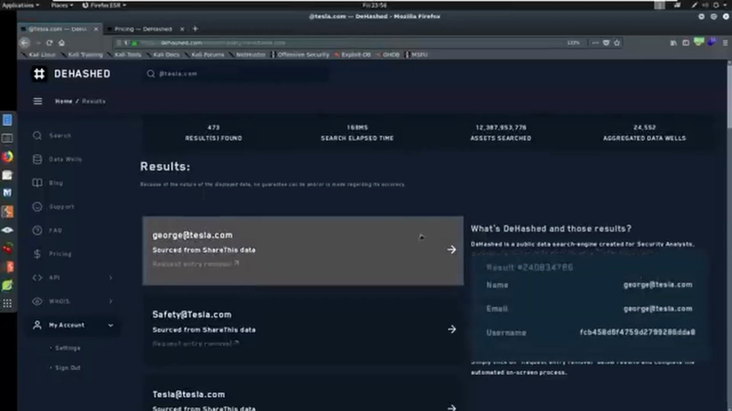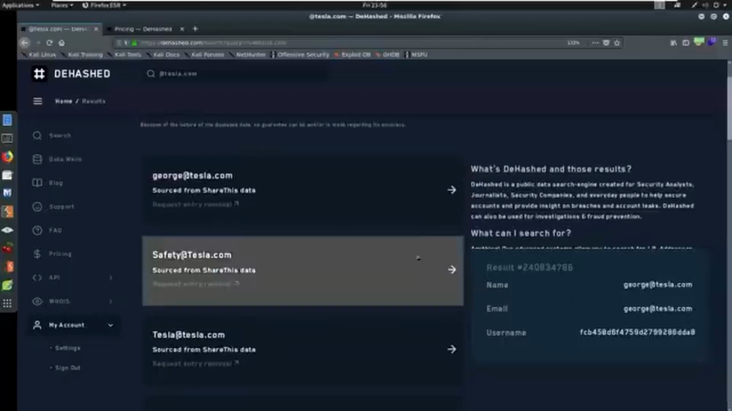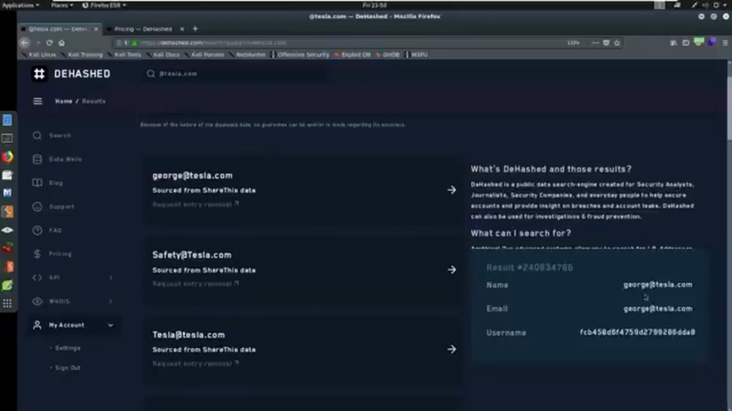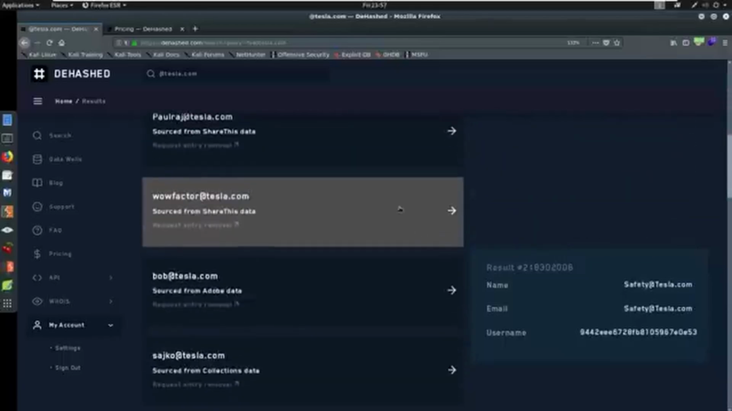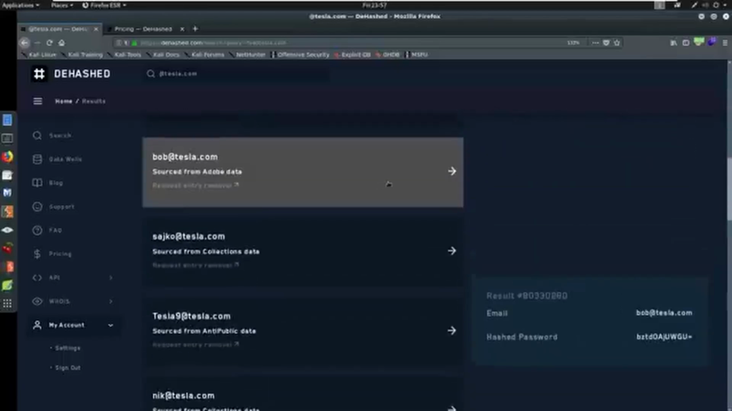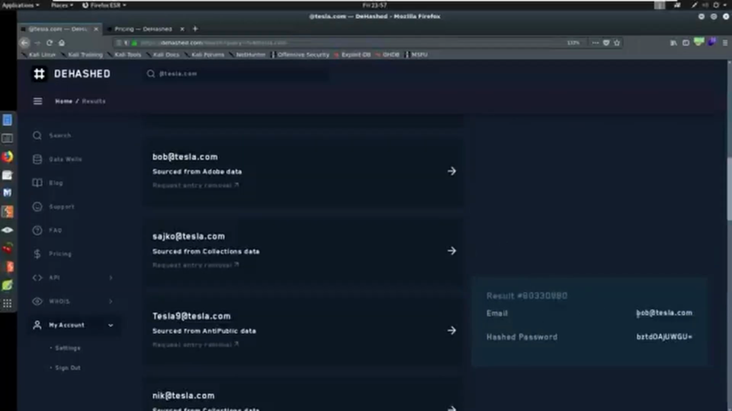George has been in a shared data set, so there are no actual details here besides a potential username, a name, email. Okay, same thing with safety. We'd have to scroll down and see if we can find something. Okay, here's Adobe. Now, Adobe will have, there's actually a Bob at Tesla. Bob at Tesla has a hashed password here.